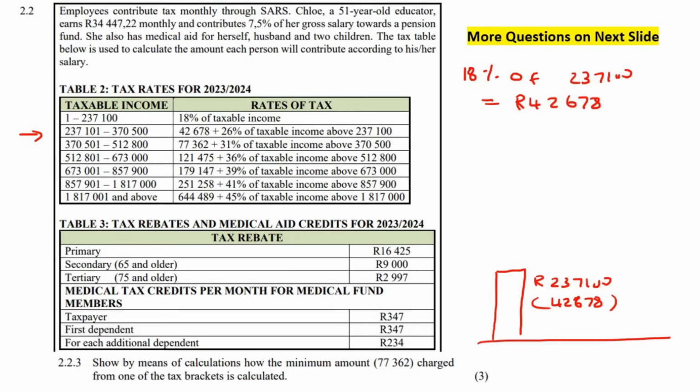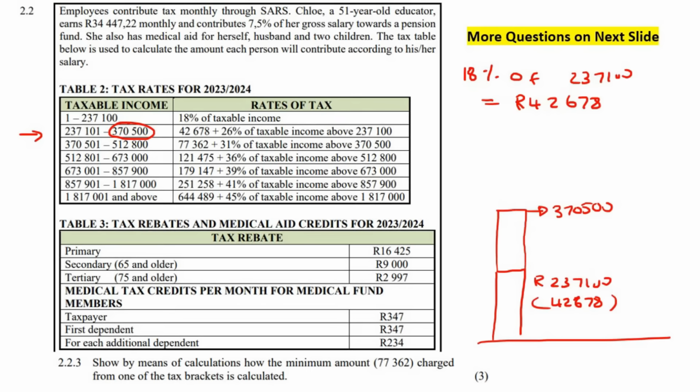So let's now look at the person who makes 370,500. Okay, so we're going to go up to 370,500. So remember that person earns their money all the way from 0. Remember, you get paid all the way from 0, and then they're going all the way up to there. So they're going to have to pay this